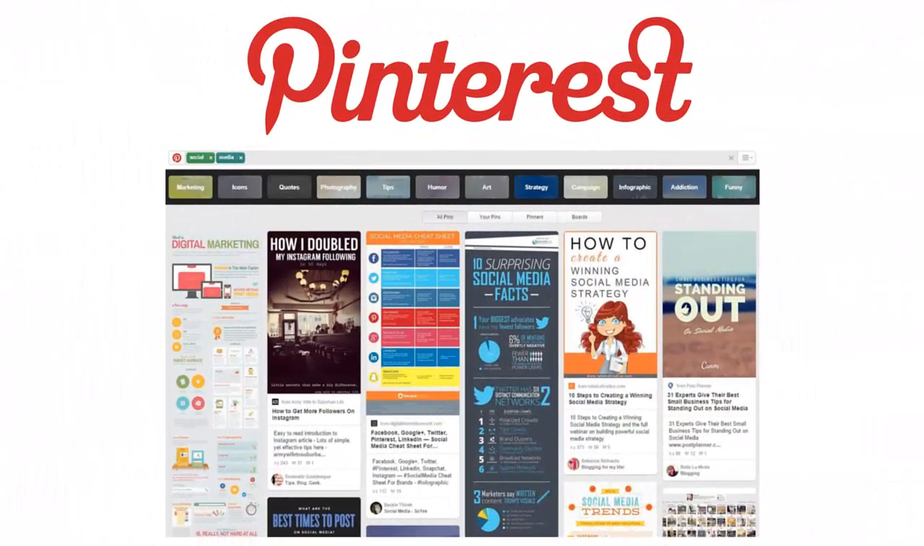And finally, no, I haven't gone crazy. This is Pinterest. Pinterest is a fantastic way to find relevant information. It's not just a social media networking platform, it is also a great search tool. It will help you find all kinds of content that you can use on your social media.